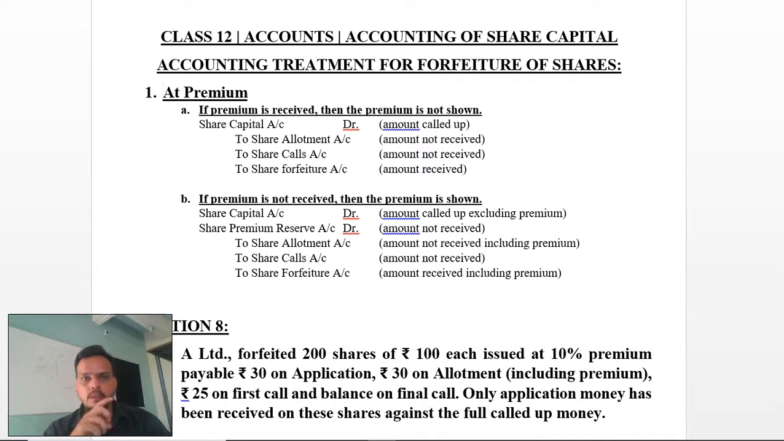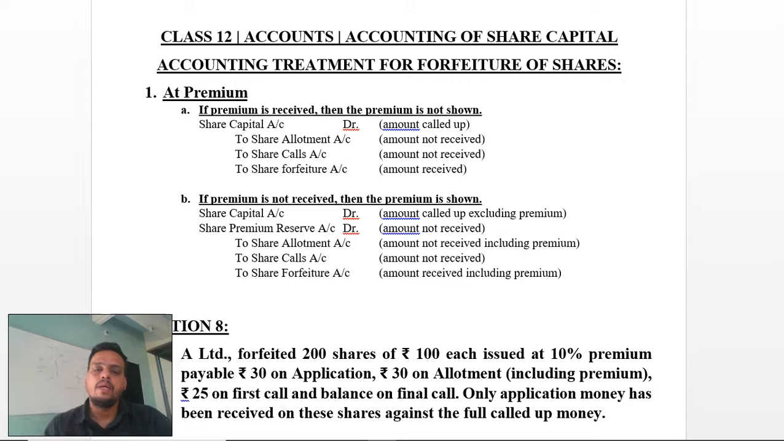Let's begin with the entry which was taught to you in the last video also, again at premium for four feature of shares at premium. If the premium has been received, the entry will be share capital account debit to share allotment, to share calls, to share forfeiture. If the amount is not received, then your share capital account debit is with the called up money. How much money you have asked for, it has to be entered over here.